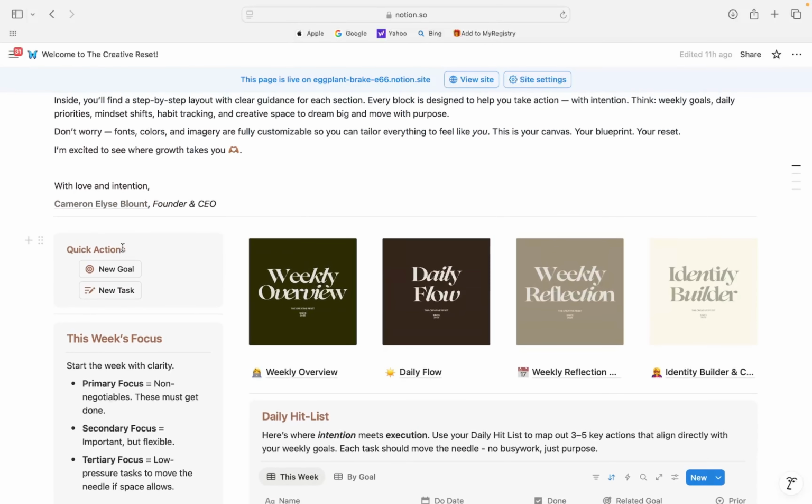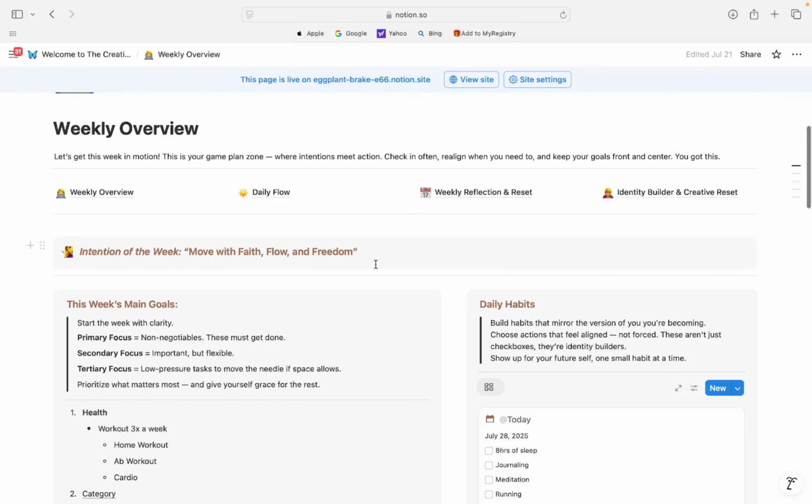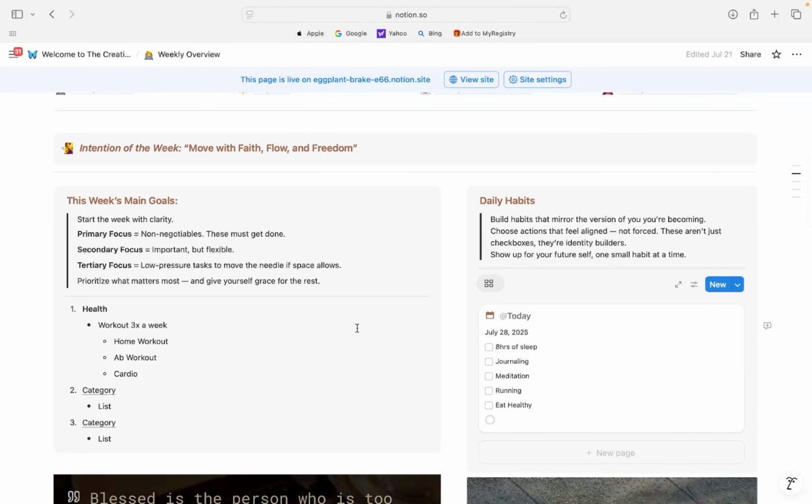Let's dive deeper into our weekly overview. Your weekly overview is where you see a snapshot of your week in real time. You can have your intention for the week, and then starting with your main goals, it's the same thing as our homepage. Primary focus, secondary, and then low pressure task. On the right side, you have your daily habits that mirror the version that you're becoming. And then essentially you can have your different habits that update every single day.